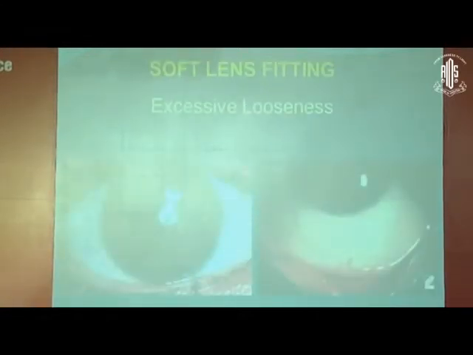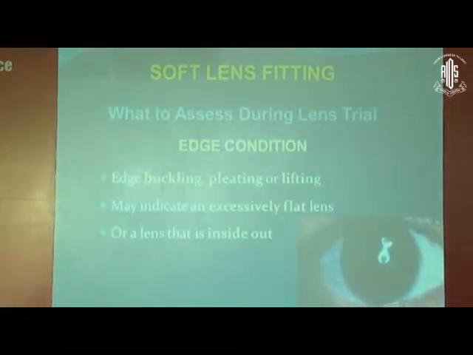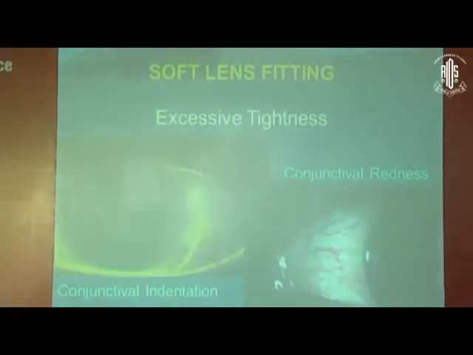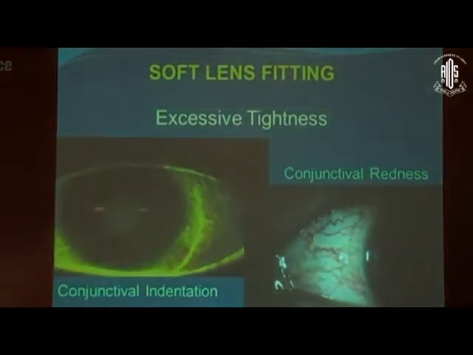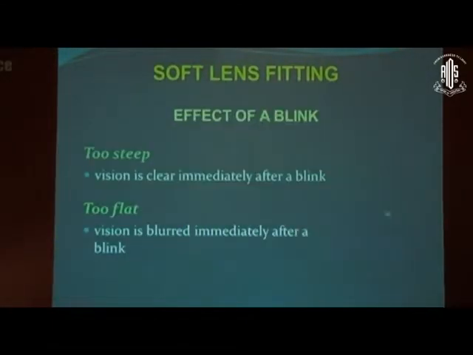So something like this, a lagging lens, is an extremely loose lens. Now something like this, when you have an edge which is covering and causing congestion, as you can see here, this means it's a tight lens. It is causing a lot of congestion. It's pressing on the conjunctival vessels. So this is a tight lens.